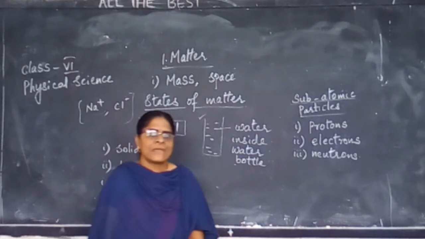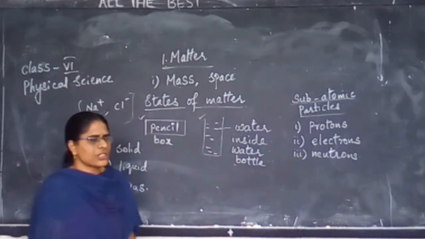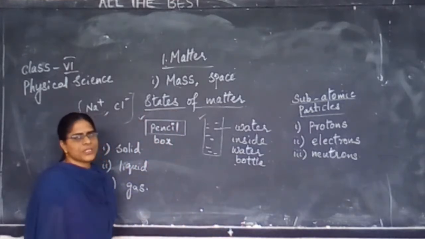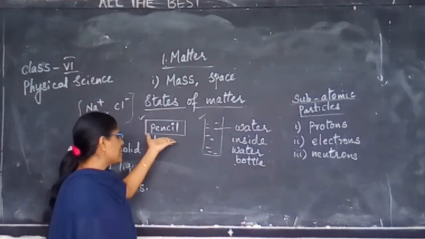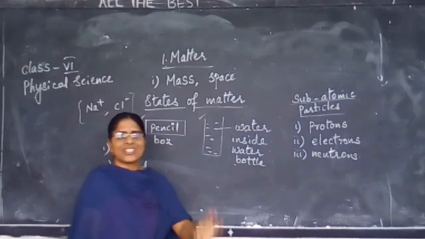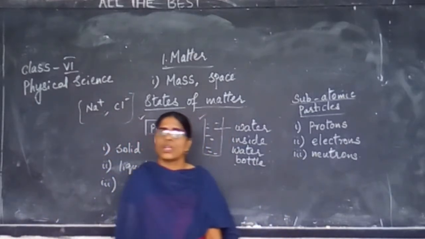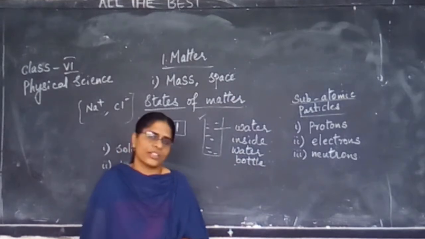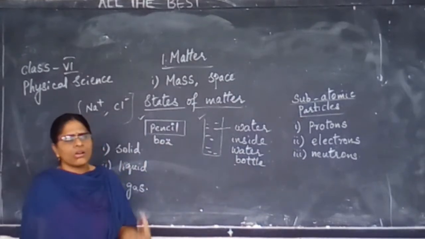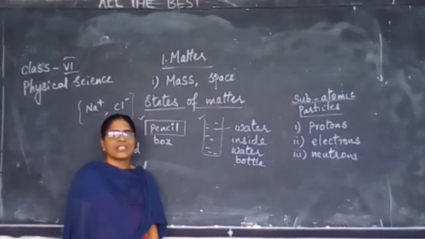Now, how to differentiate when you look at certain substances? A pencil box, your pencil, a scale, a bench in a school, a duster, a chalk piece. Do all these come under matter?